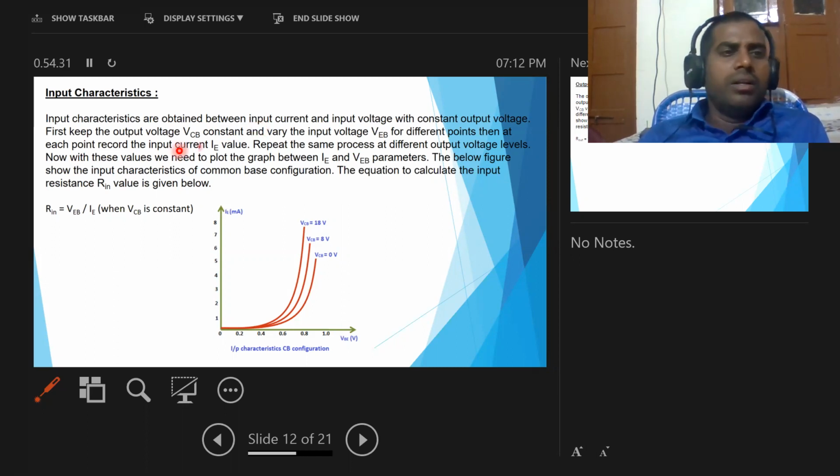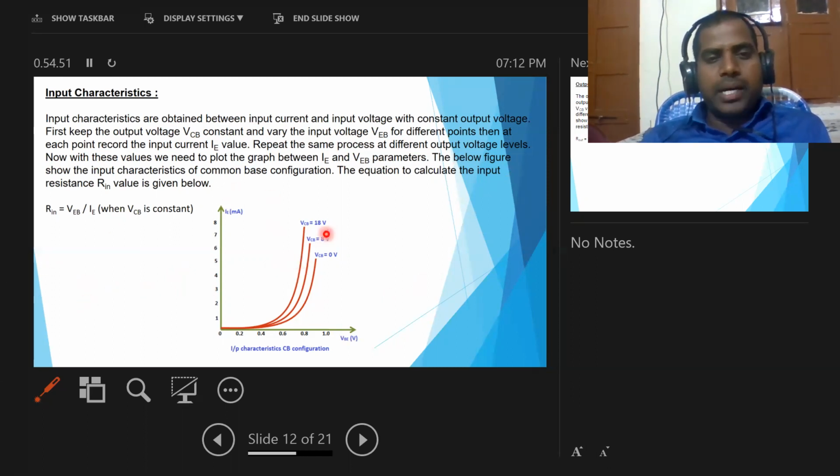So first of all, keep the output voltage VCB constant and vary the input voltage VEB for different points. Then at each point record the input current IE value. Repeat the same process at different output voltage levels. So for input characteristics, first of all, keep the output voltage VCB constant, like 0 volts, 8 volts, and 18 volts.